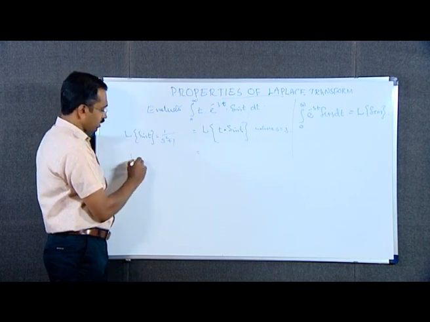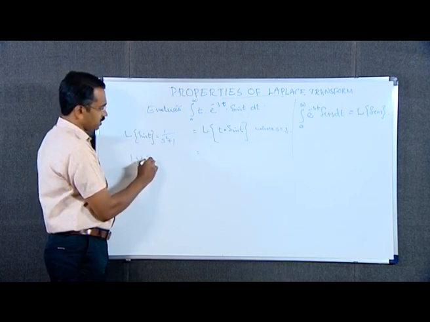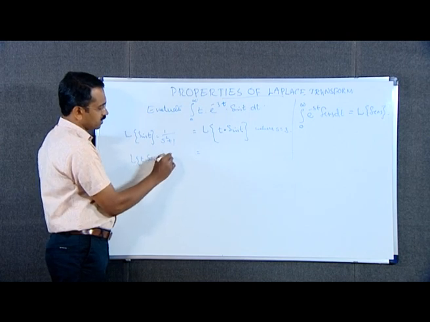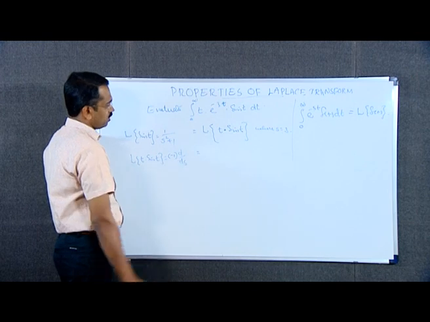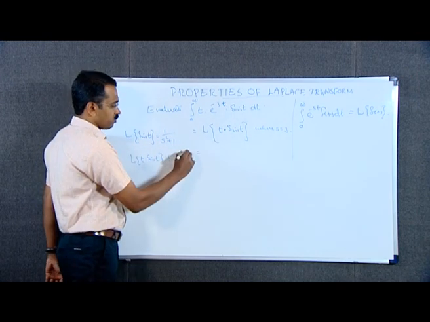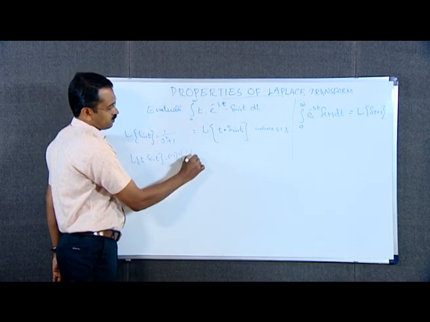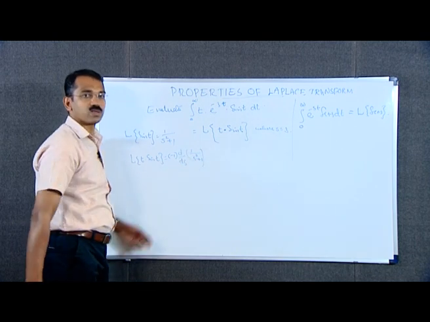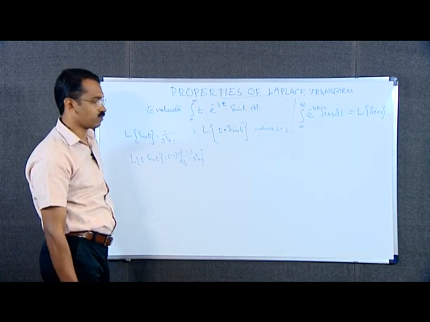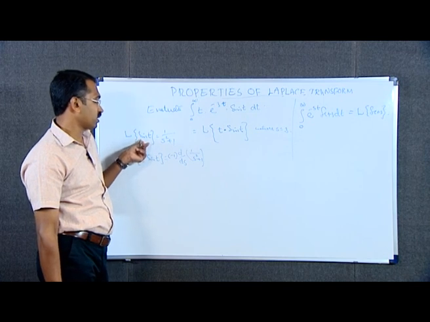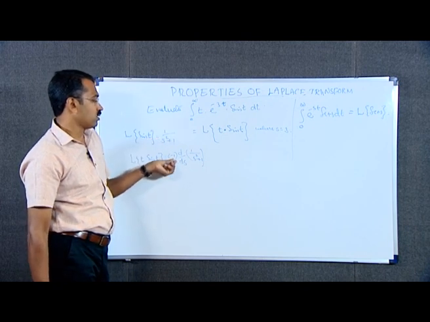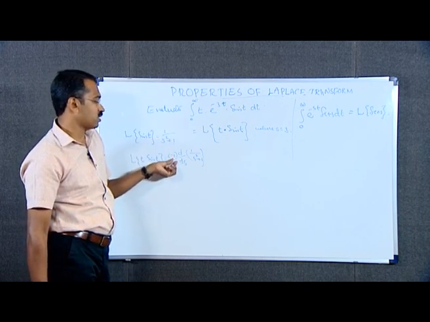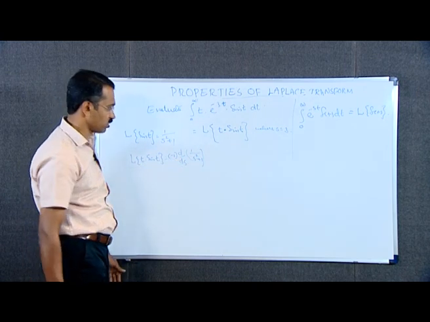Therefore, by the property of multiplication by t, L of t into sin t equal to minus 1 into d by ds of this function 1 by s square plus 1. This is from the property of Laplace transform, that is the multiplication by t, means we want to differentiate this function with respect to s and multiply by minus 1.